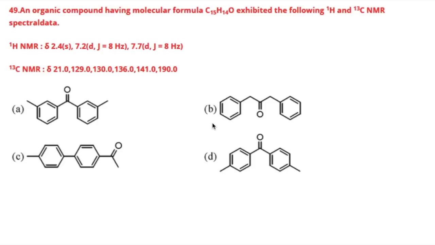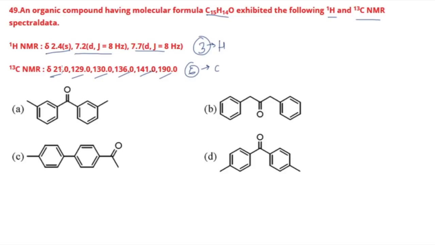All right, so let's take the last question for this video, and it says that the organic compound having molecular formula C15H14O exhibits the following proton and carbon NMR spectral data. So you have this spectral data over here. Proton NMR is at 2.4 singlet, 7.2 doublet and 7.7 doublet, right? So basically you have three types of protons in this particular molecule. And how many kinds of carbon do you have? So 1, 2, 3, 4, 5, and 6 kinds. So you have 6 kinds of carbons for this particular molecule, right? So let's see in the options.